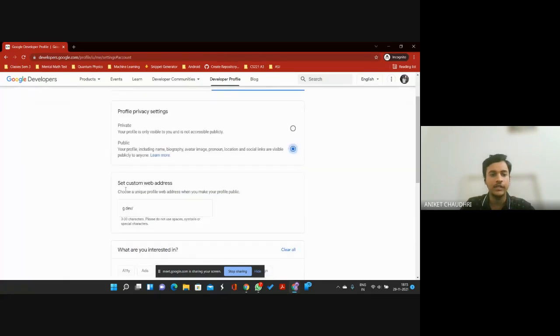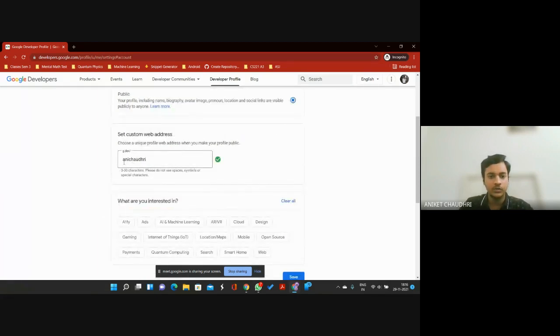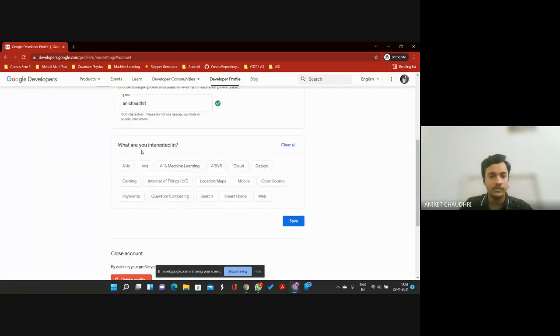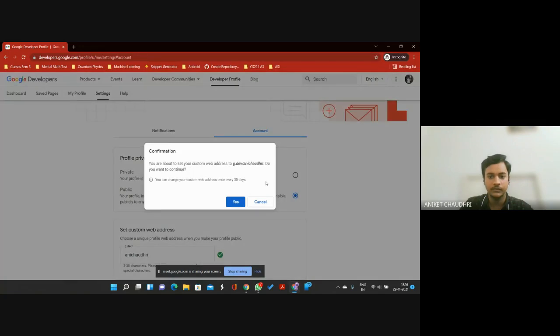And also you can create a custom web address. Like in my account, it is showing some numbers. You can create a username also. Like I can add my username here. You can use it or you can skip it. That's not a necessary part. And then just save the account.